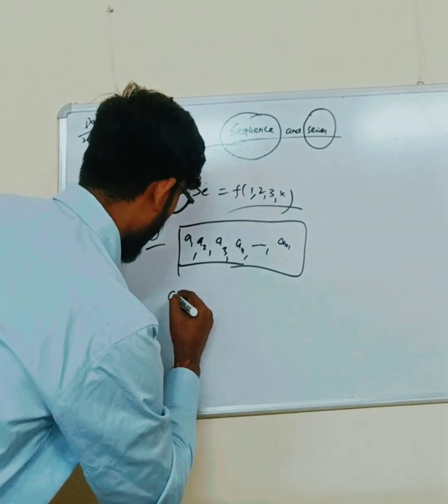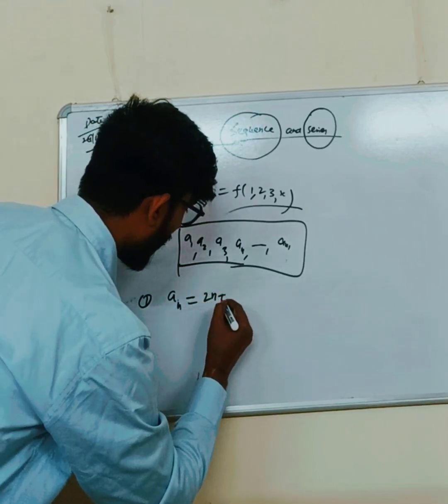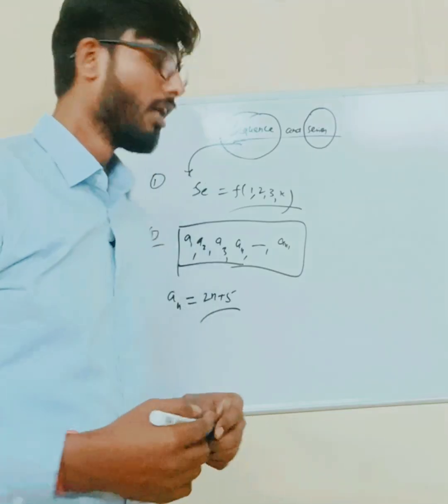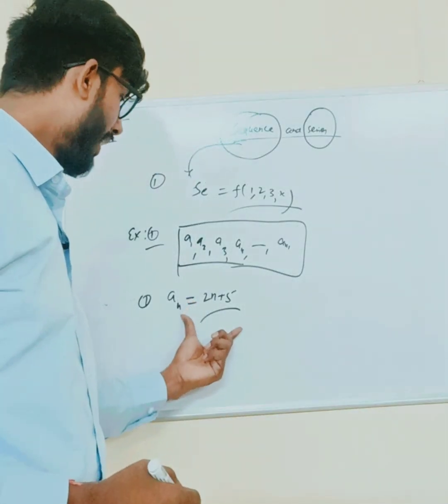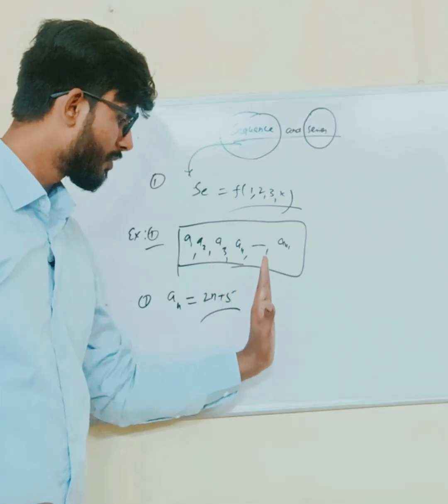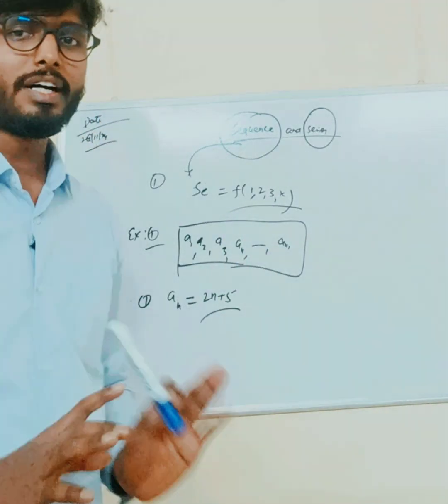Like we can take the example an equal to 2n plus 5. If I ask the question, can you find the first five terms of this sequence, then yes, we can easily find them.